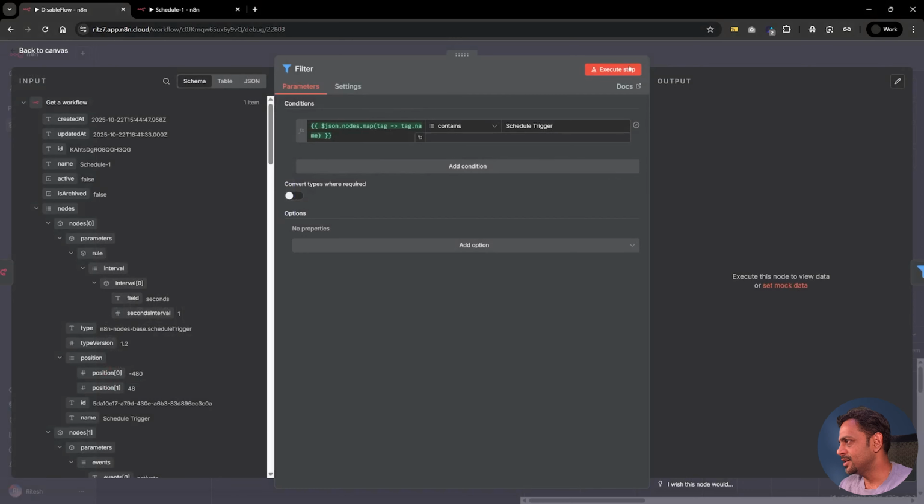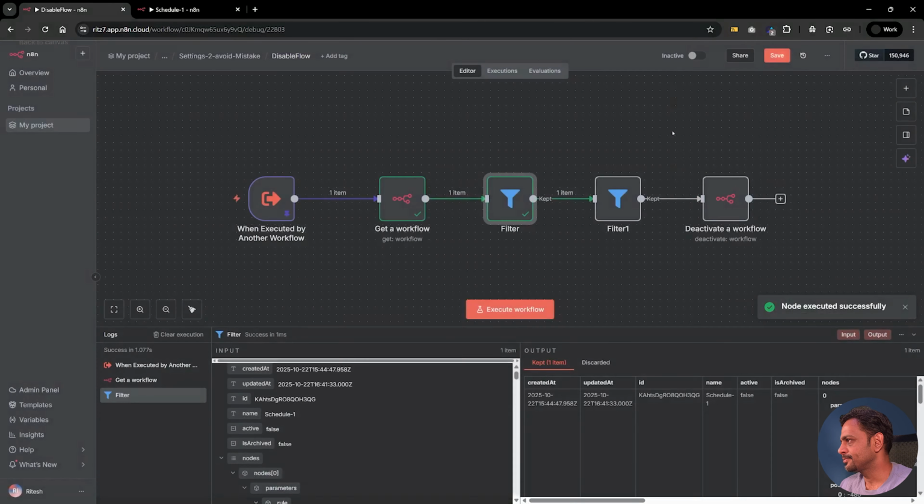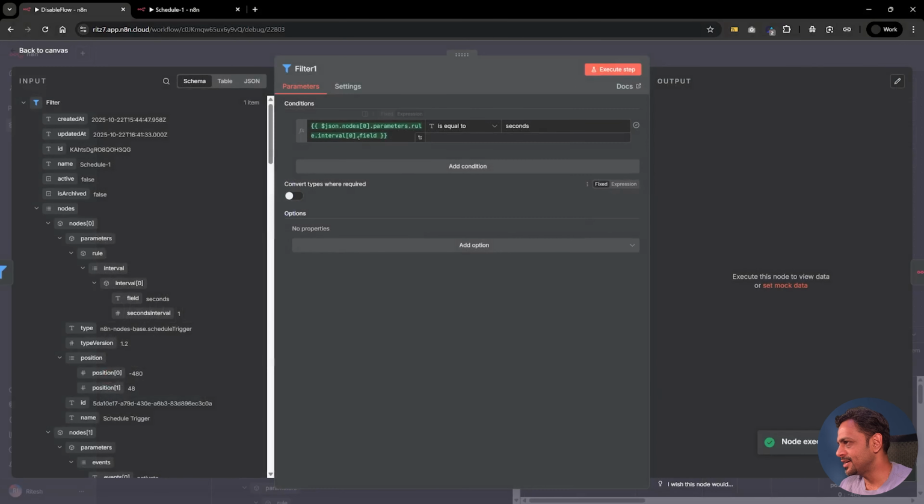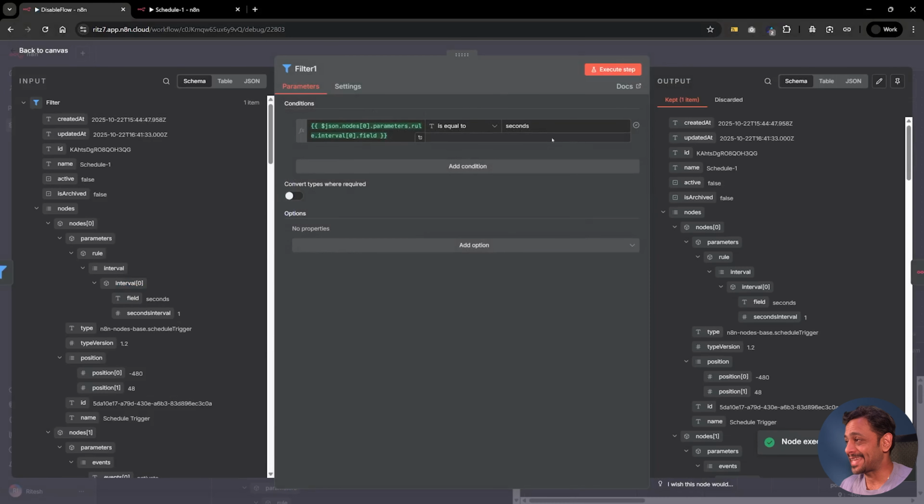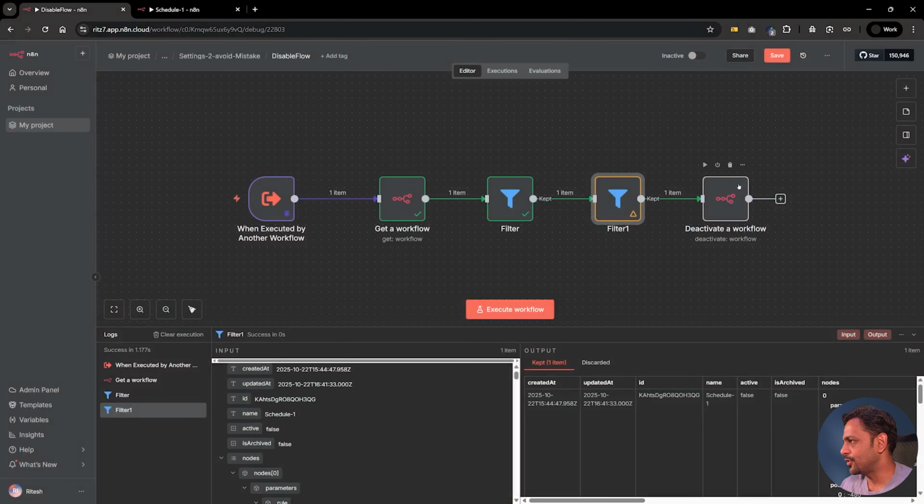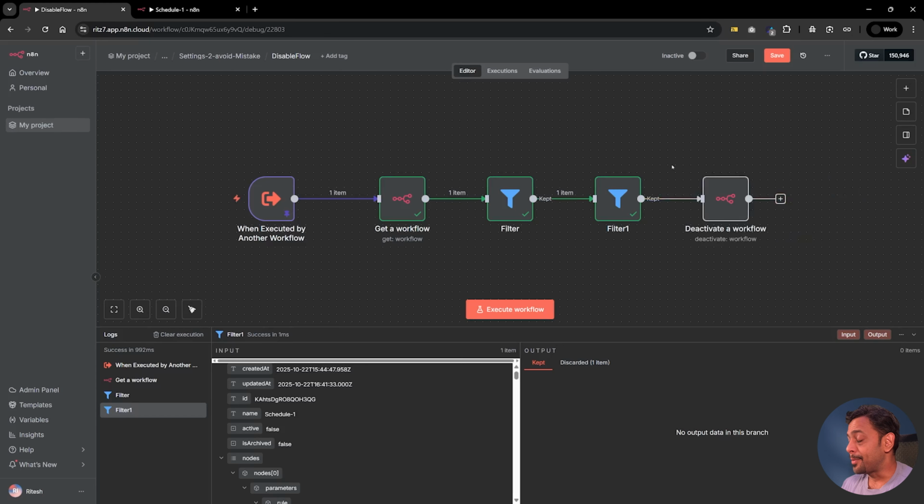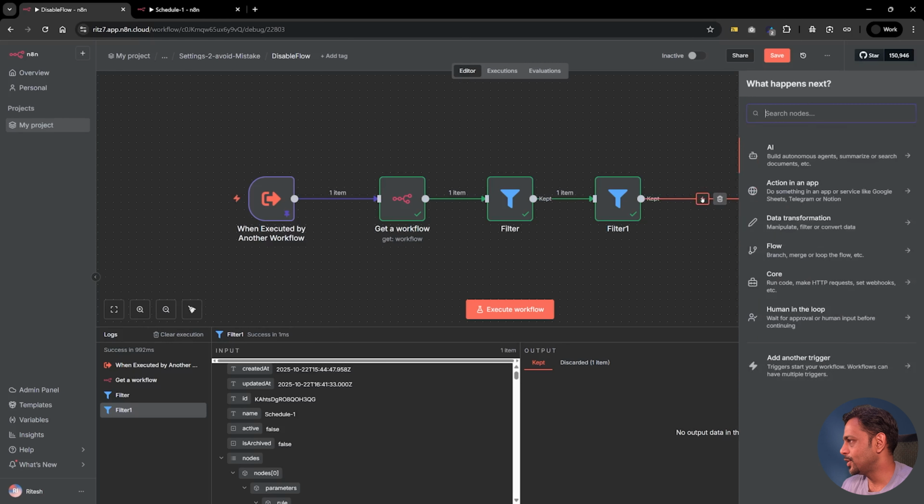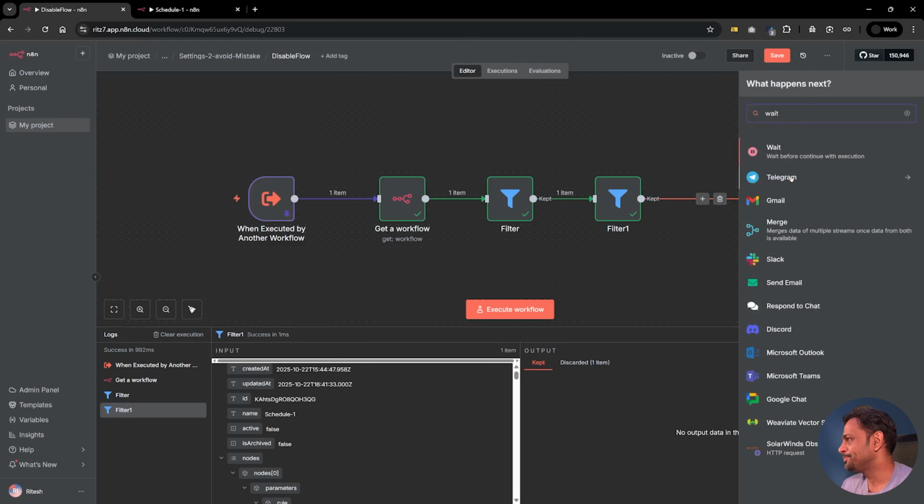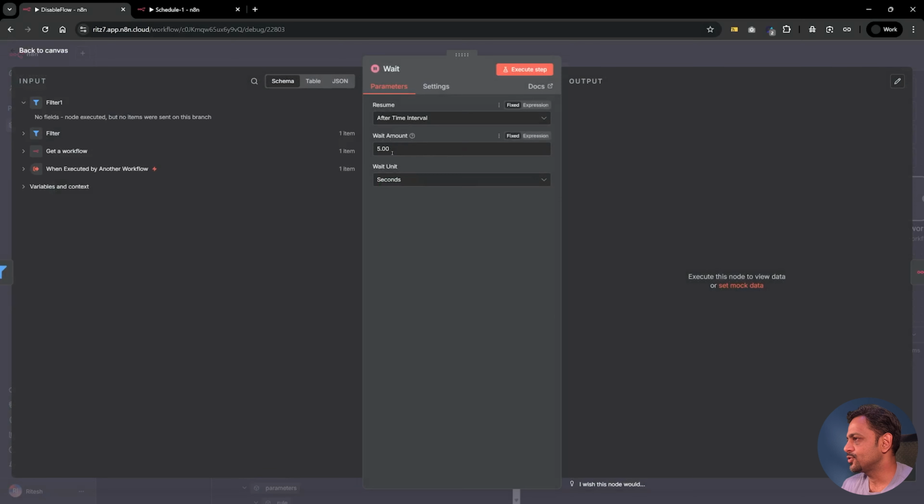Here we have the filter, which we're going to run. Then we have this filter, which we are checking if it is seconds. I showed you for seconds, it could also be minutes, right? And finally we are going to deactivate that. Because the scenario was testing, sometimes we'll enable it for testing and we don't want it to keep running. So what we will do is go here and add a wait.